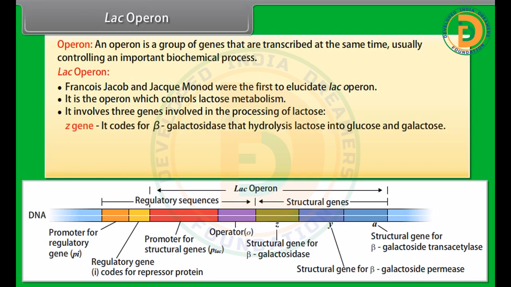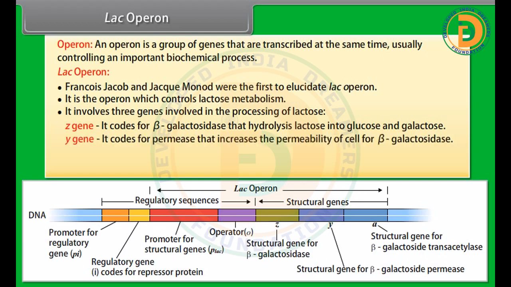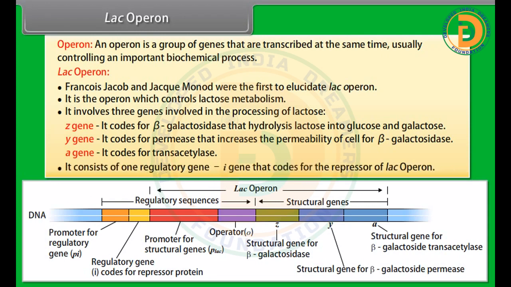Z gene. It codes for beta-galactosidase that hydrolyzes lactose into glucose and galactose. Y gene. It codes for permease that increases the permeability of the cell to beta-galactosidase. A gene. It codes for transacetylase. It consists of one regulatory gene, I gene, that codes for the repressor of lac operon.